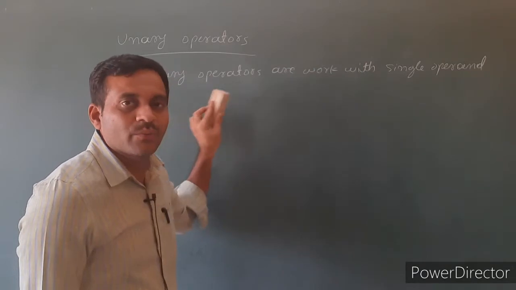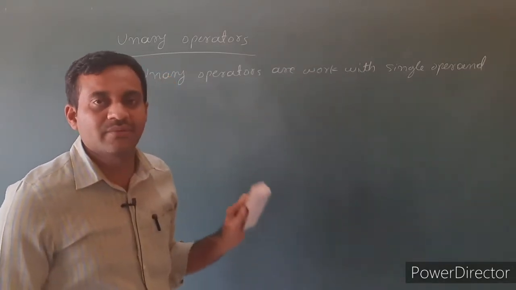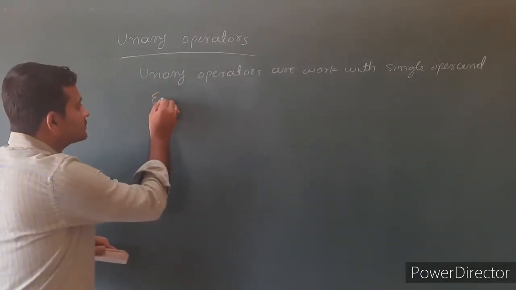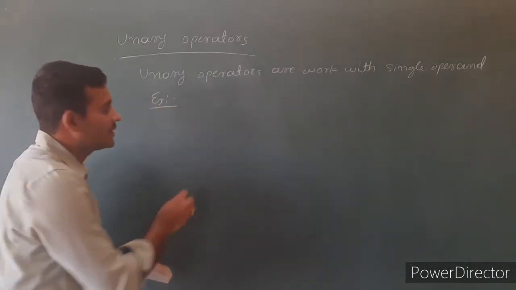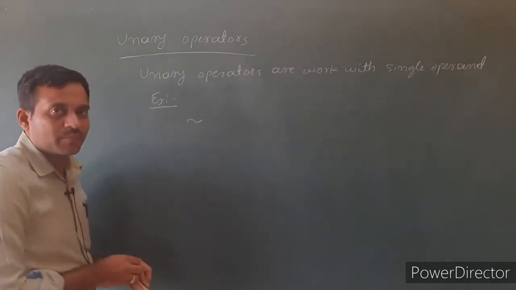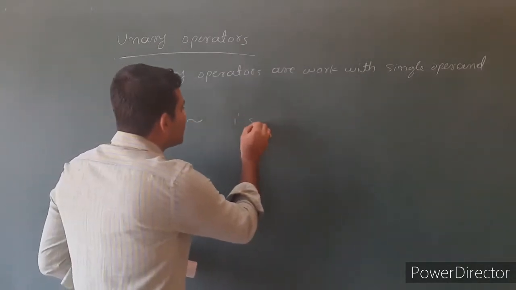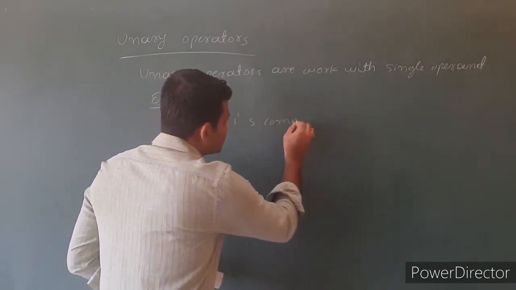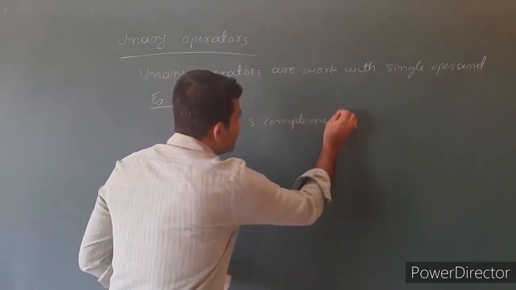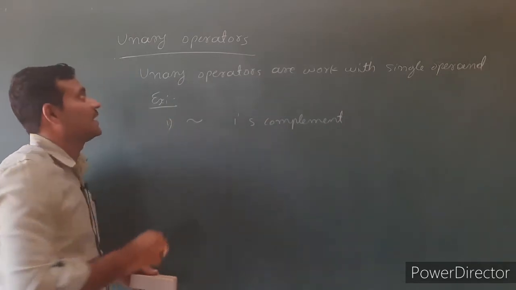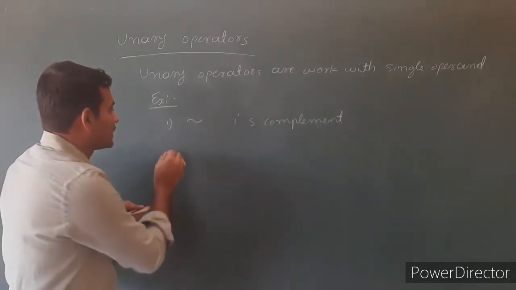For example, tilde is a unary operator, called the one's complement operator. The tilde operator is an example of a unary operator.